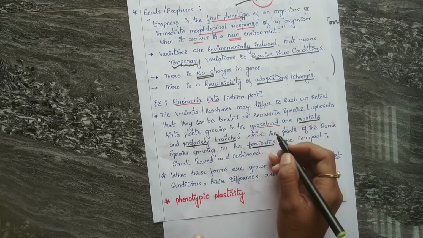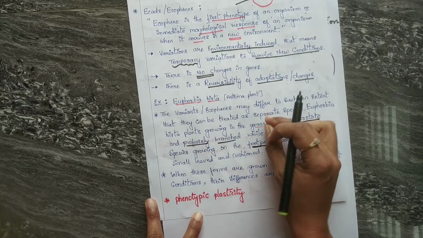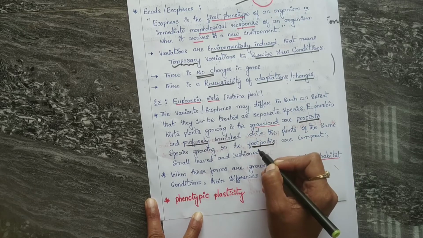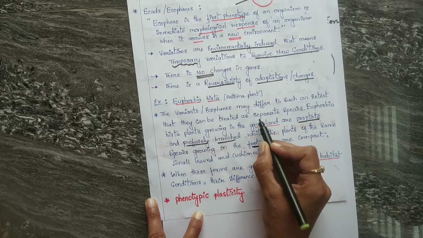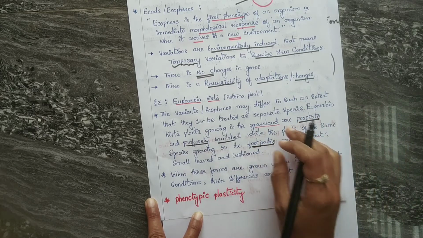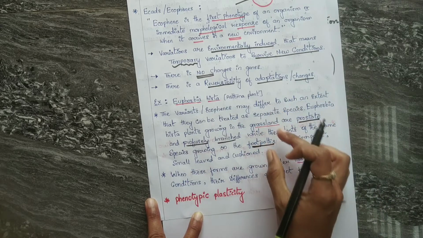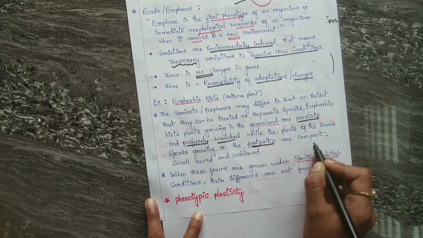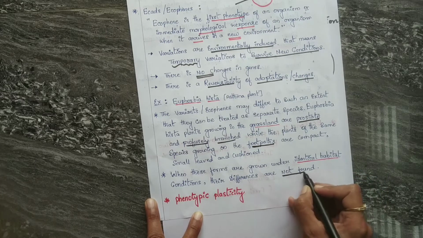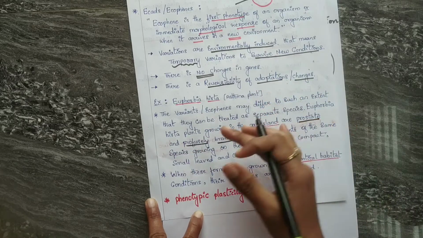Okay, so you can see the plant is the same, but the growing area is different. That shows that they are trying to adapt to that new environment. But both are the same. There is no change in the genes, only they are adapting to the environmental changes. And to test that, you can cross-check like this. When these forms are grown under identical habitat or conditions, their differences are not found. That means there are only morphological changes, but genetically they are the same.